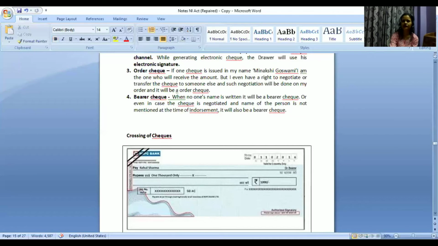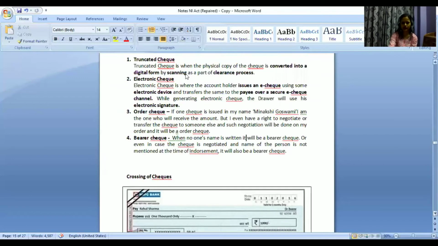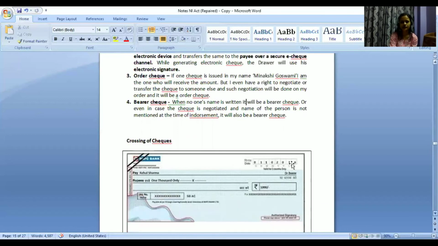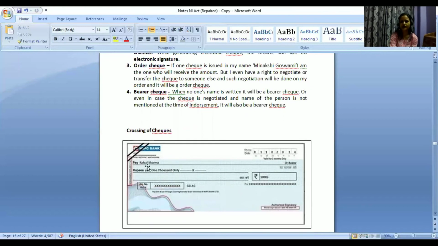So we have truncated check, we have electronic check, we have order check, and lastly we have bearer check. Again, this is also very clear from the name itself. What is a bearer check? When no one's name is written, it will be a bearer check. So here, if you see, pay Rahul Sharma, this is optional, you can write or you may leave this blank.